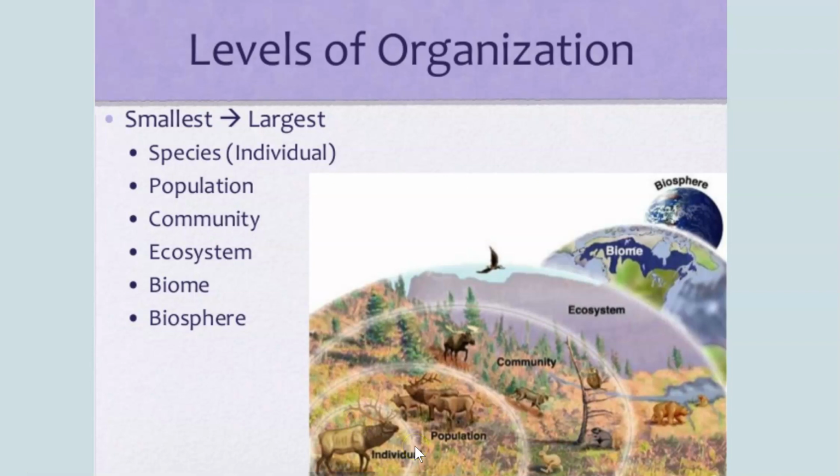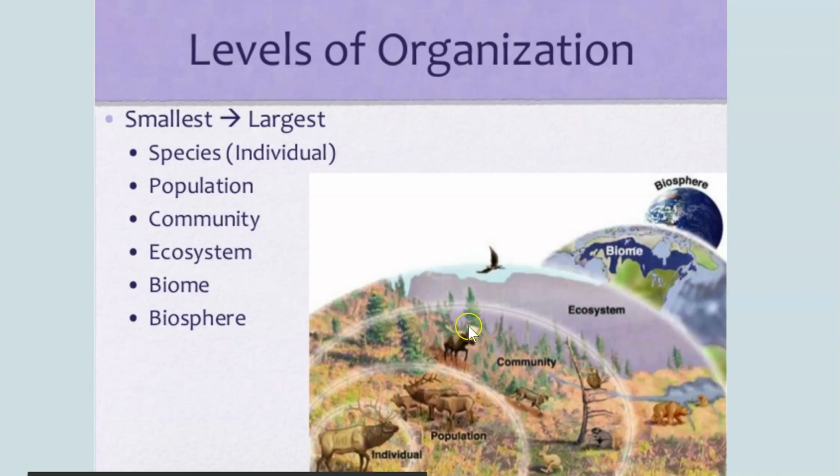So when you're referring to an individual, that's the organism, and then all of one kind of species, that's a specific kind of species. That's when you get to population. Population is all the same kind of species that live in that area that you're talking about.